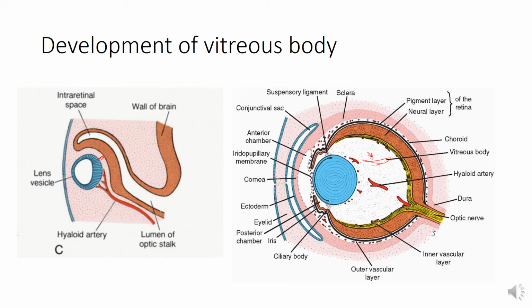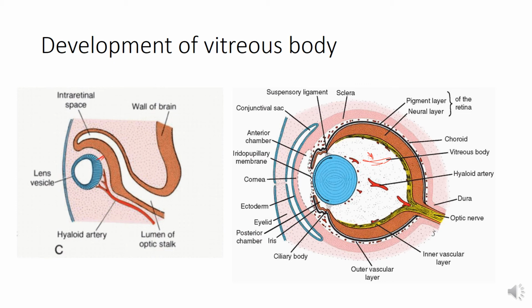Cytoplasmic processes constituting the primary vitreous body are derived partially from the cells of the lens vesicle and partially from the cells of neural retina. So two sources. This is not from the mesenchyme. These are derived from the cells of the lens vesicle and partly from the neural retina.